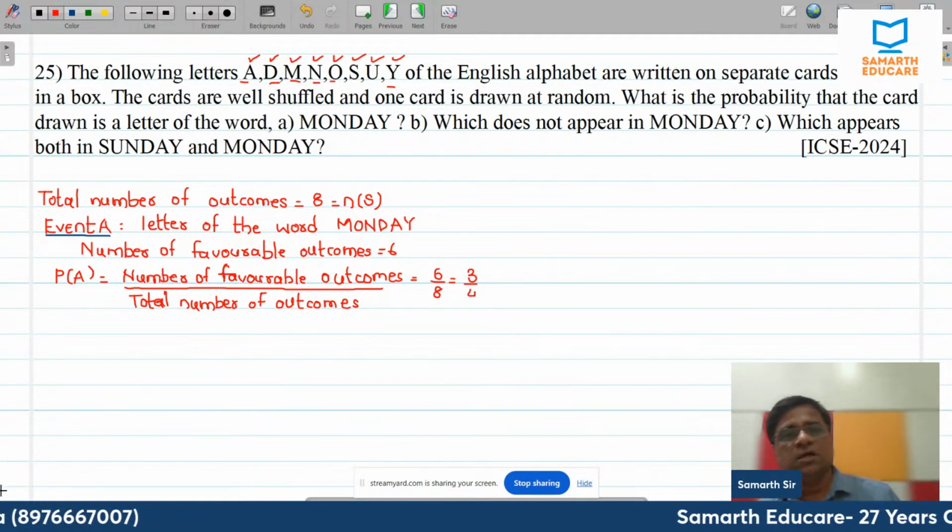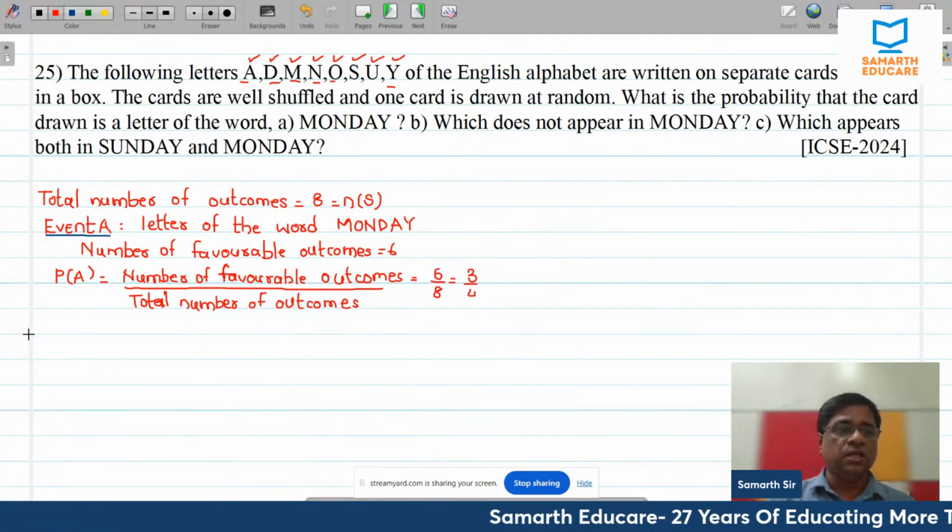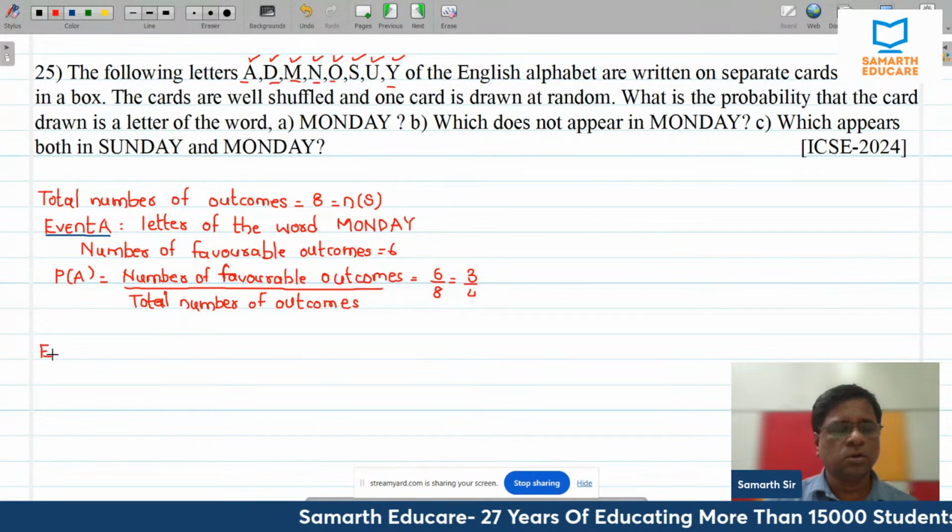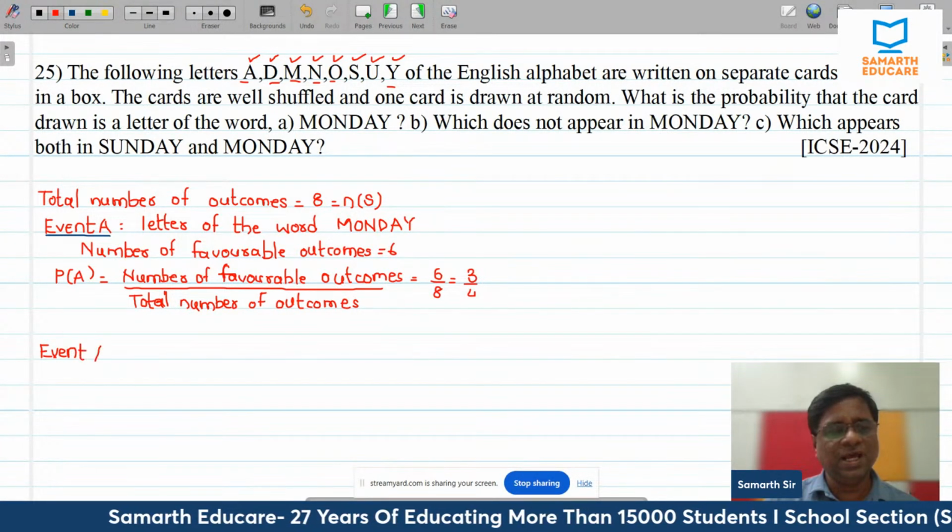Now, interesting part, which does not appear on Monday. So, that will be event A dash for me.